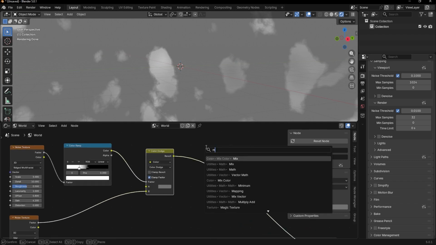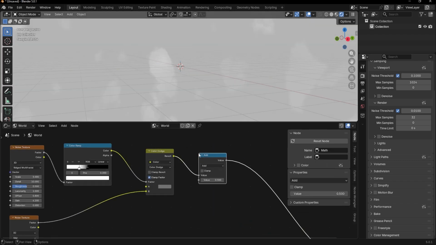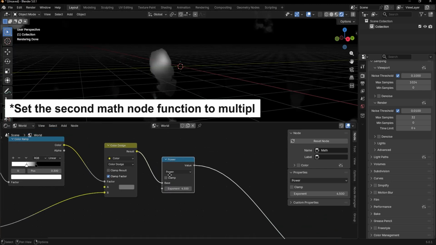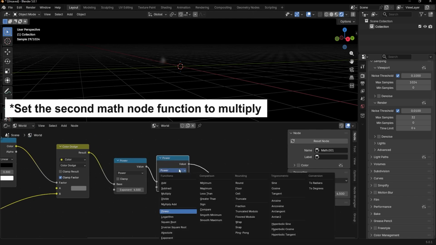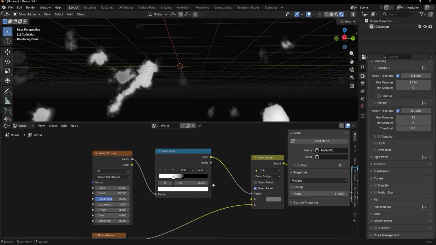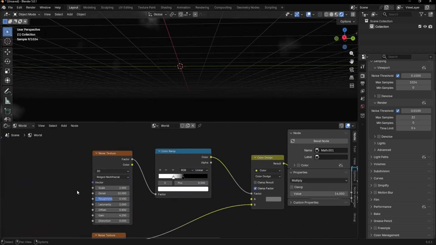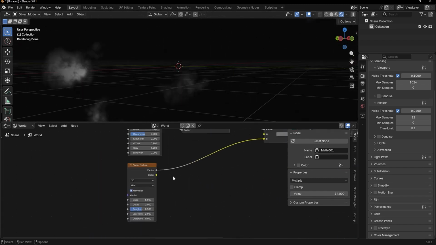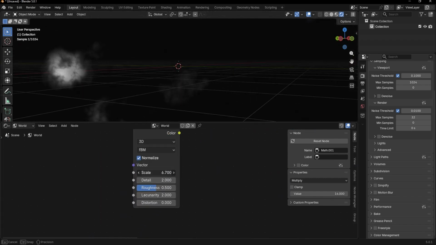Add a mask, set this to power, set exponent to 4.5, duplicate the mask node and set value to 14. Set the scale of this noise texture to 2. Increase the scale, detail, and roughness of this noise texture.